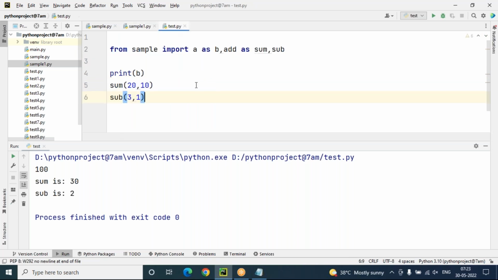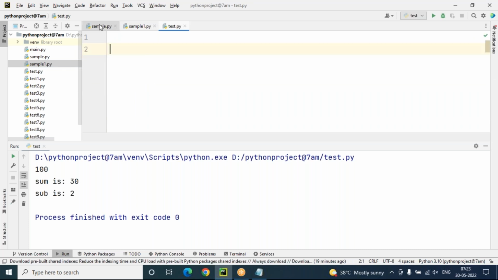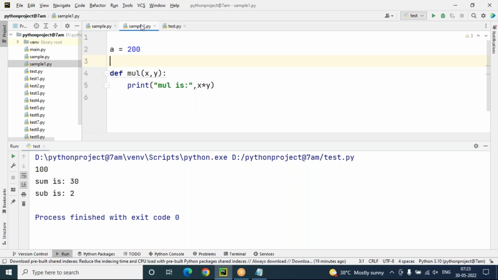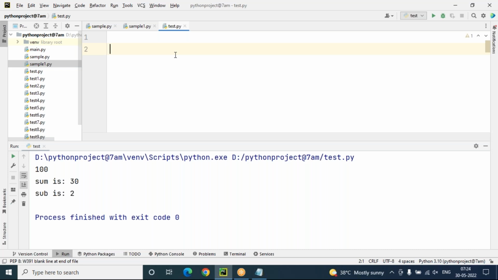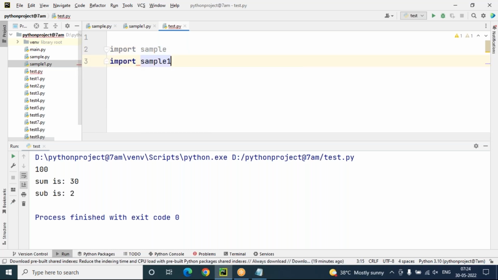So now in this test.py, I have to import two modules. The sample module has some members: a variable, an add function, a subtract function. Sample1.py is also there, with a variable and a multiply function. And I would like to access these two in test.py. So how to access? Just import sample, and import sample1.